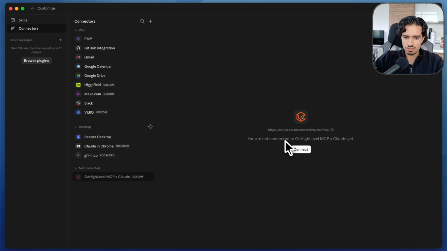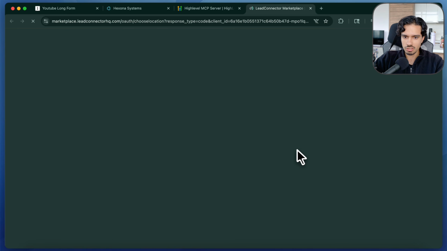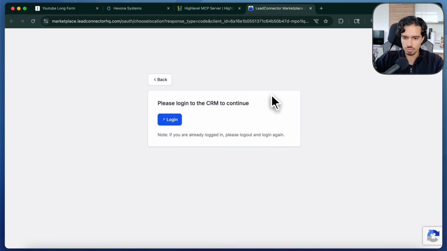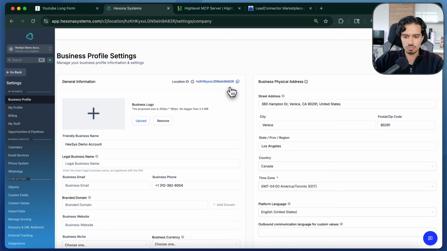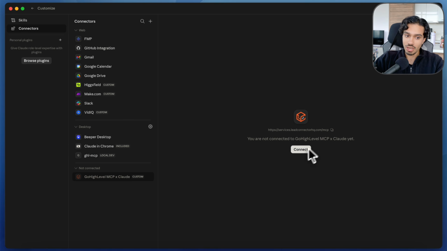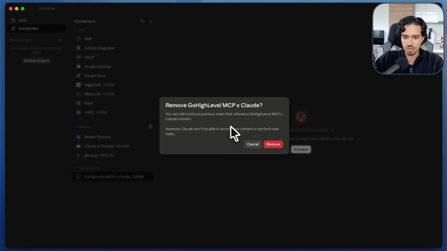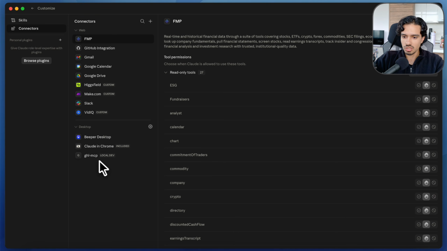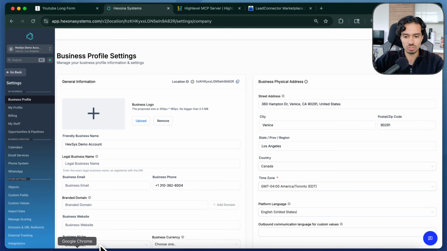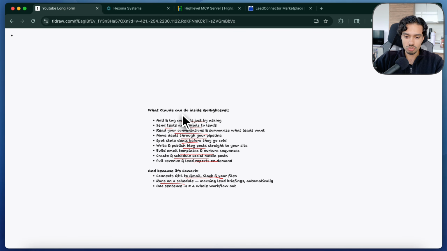Now what's going to happen is it's going to ask you to connect this new MCP to your GoHighLevel account. So it's going to automatically open up your GoHighLevel account, ask you to log in, and then connect your CRM directly to Claude right there. I'm not going to do it because I don't want it to mess up the one that I already have right now. But once you connect it, it's going to show up here on your list, and then you should be able to access it and start talking to it just the way that I just showed you inside of your Claude. And you can basically have it do whatever you want, right?